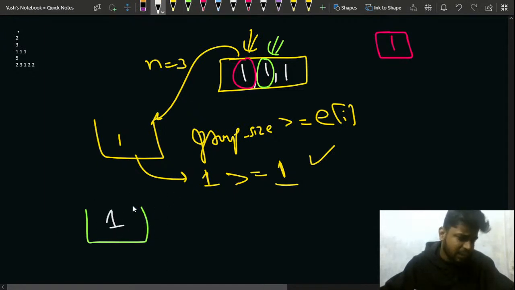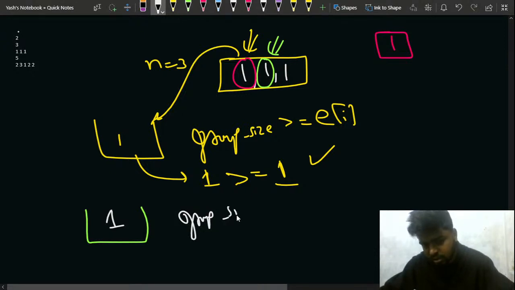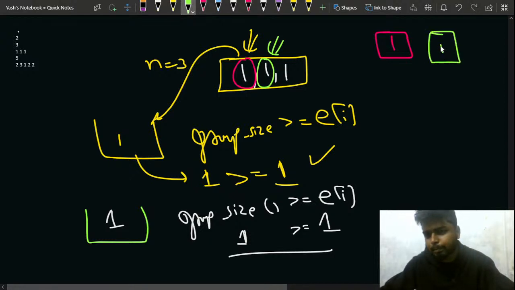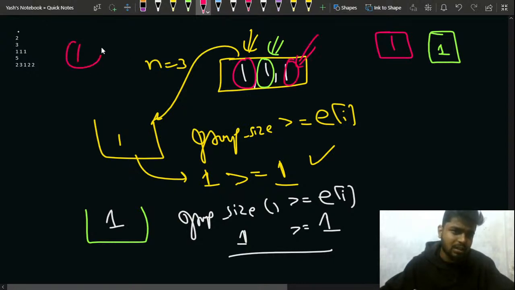Now you put the second one here. After that, you know that the group size should be greater than or equal to E of I. The E of I here is also 1 and the group size is 1. So you'll say yes, you can form a group. So let's form a group. Now you form another group of size 1. Now you move to this last element, which is contained in a new group. Now what is the group size? The group size is 1. Is it greater than or equal to E of I, that is the current inexperience that this explorer has? Yes.